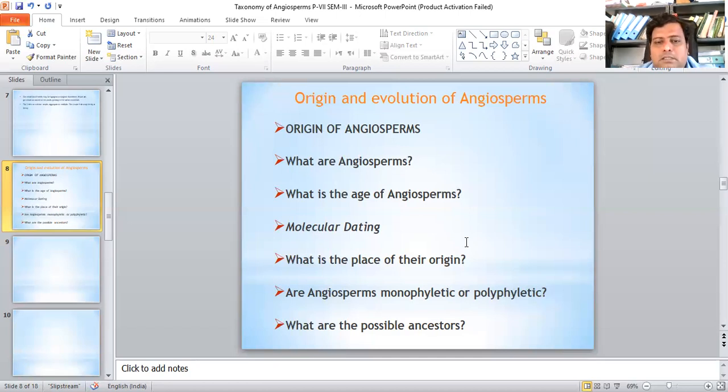What are the possible ancestors? Ancestry is one of the most controversial and vigorously debated topics. In the absence of direct fossil records, almost all groups of fossil and living gymnosperms have been considered as possible ancestors by one authority or the other. Some authors even suggest an isolated origin of monocots, because the plant has a superficial resemblance to the onion, albeit with no trace of seed habit.